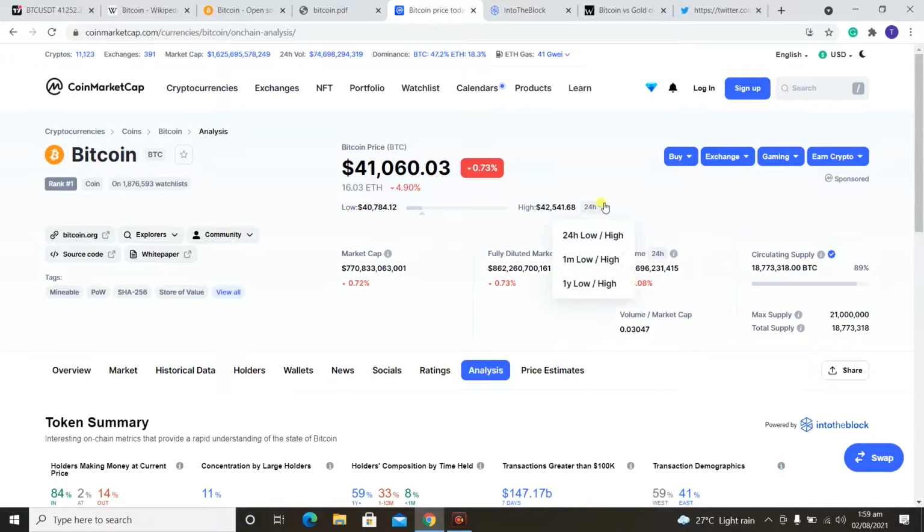And if we check the 24-hour high and low, the 24-hour high is $42,541 and the previous 24-hour low is $40,784. And if we talk about the previous 1 year low or high, $9,916.49 is the low, and $64,863 is the high of this year, which is quite profitable.